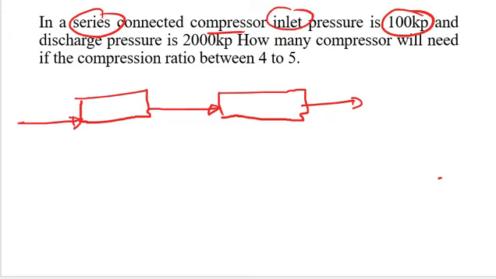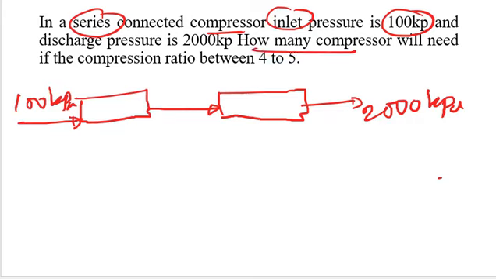And here the inlet pressure is 100 kilopascal, and the discharge pressure is 200 kilopascal. Okay. How many compressors are needed? They are actually one, two. They want a decision from us: how many compressors are actually needed?